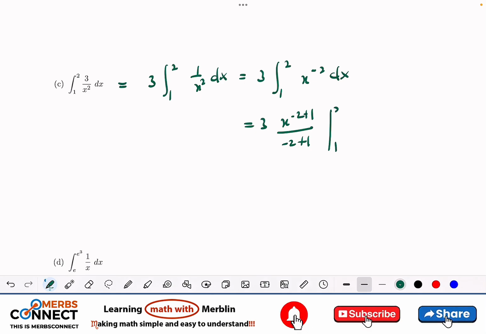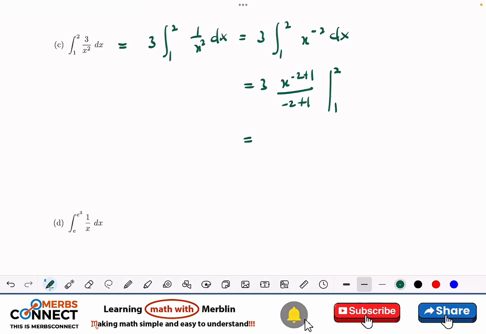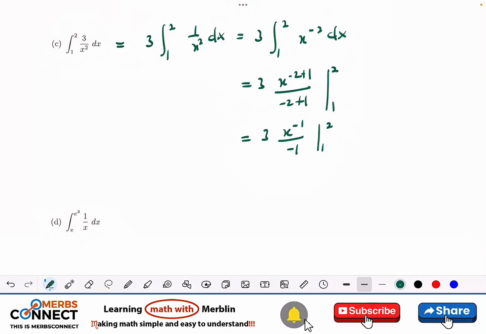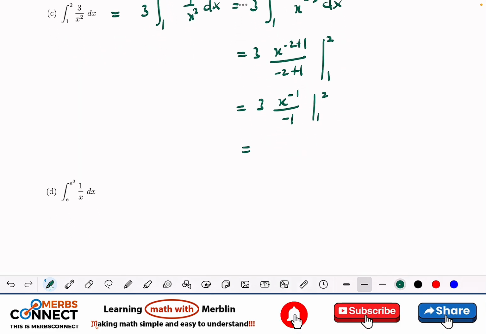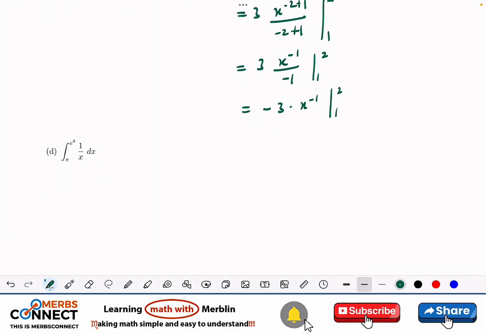This is definite, so we have the limits there. And this is 3x to the power negative 1 divided by negative 1 from 1 to 2. And then still we are on it. This is going to be minus 3 times x to the power minus 1 from 1 to 2. I love simplification. So minus 3 divided by x from 1 to 2, and now we can plug them in.